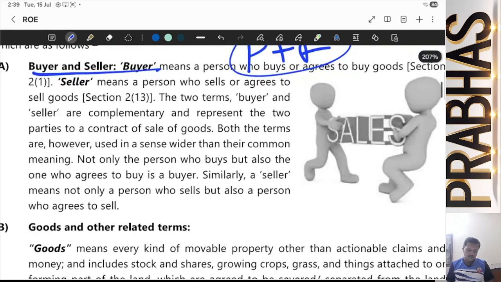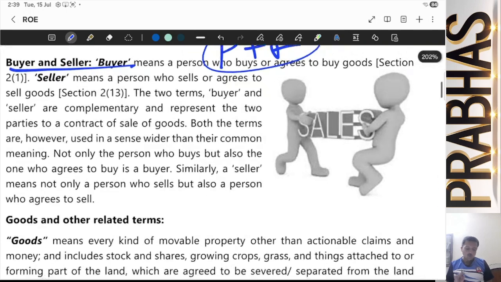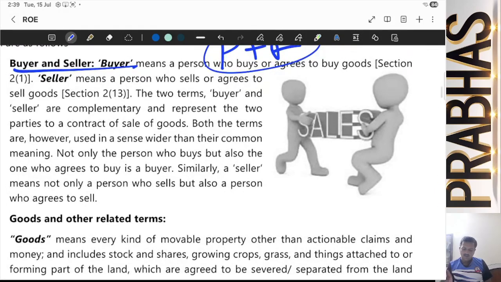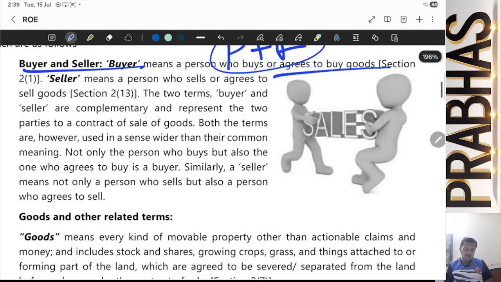Buyer means a person who buys or agrees to buy the goods, Section 2 subsection 1. See, I said buys the goods or agrees to buy the goods. Okay. Seller means a person who sells or agrees to sell the goods, Section 2 subsection 13. The two terms buyer and seller are complementary because अरे भाई ये वाला buyer है और ये वाला seller है, तो ये एक दूसरे के बिना एग्जिस्ट ही नहीं कर सकते, because there can't be a seller without buyer and there can't be a buyer without seller. Very simple.